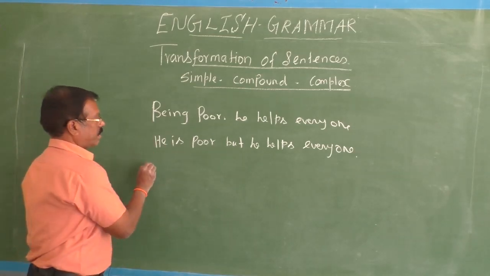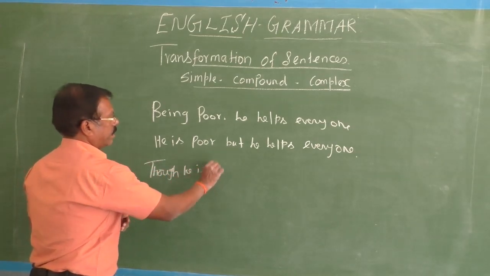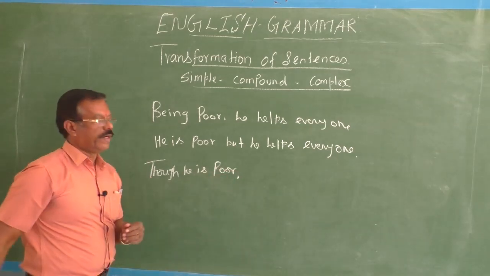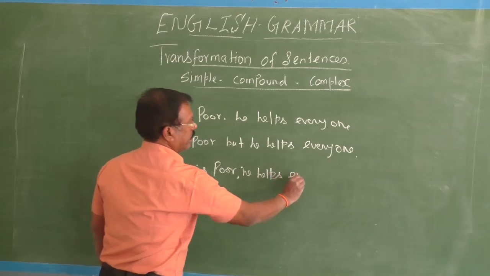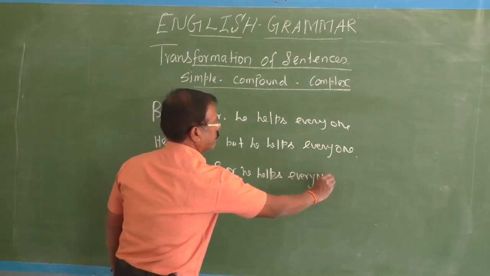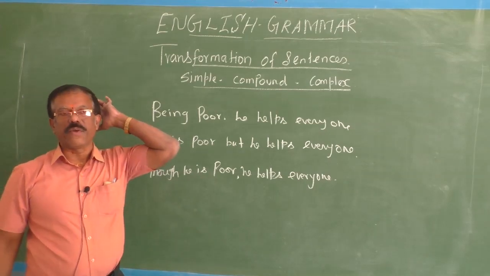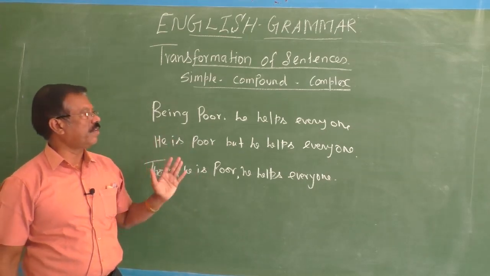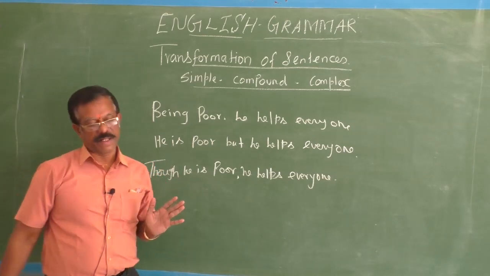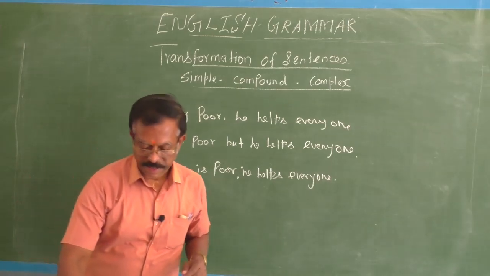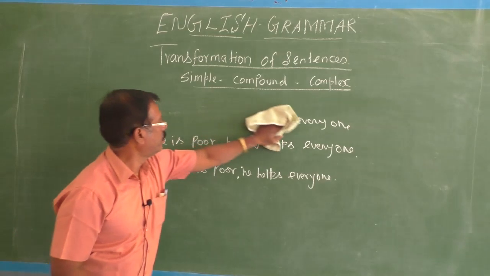Then in the complex, though he is poor, he helps everyone. Okay, could you follow me, children? In this way, if you have ideas in contrast to each other, you can select the appropriate coordinating conjunction and appropriate subordinating conjunction. And next, one more example I will give you.